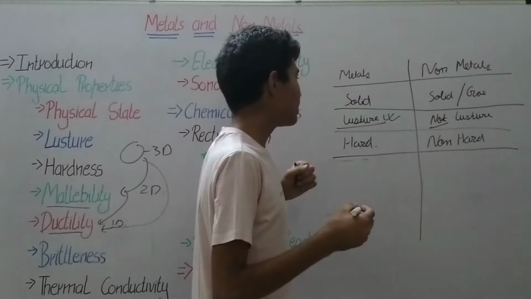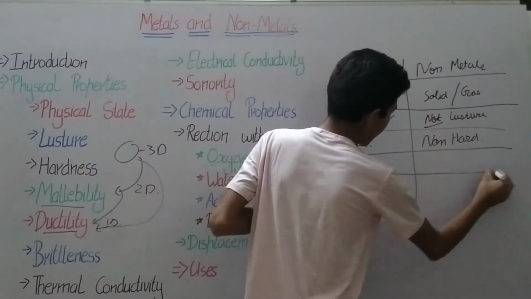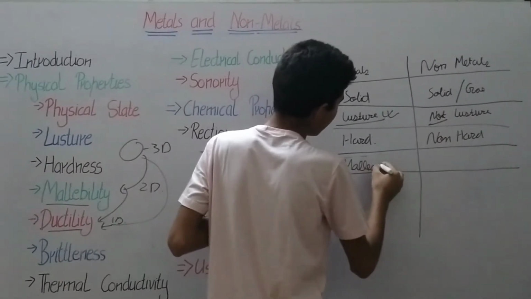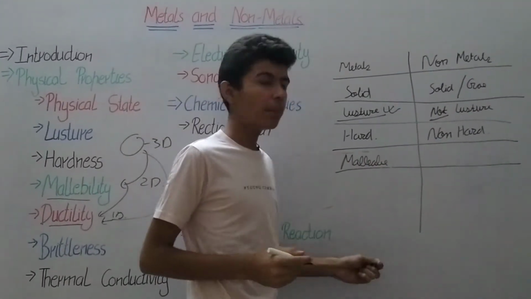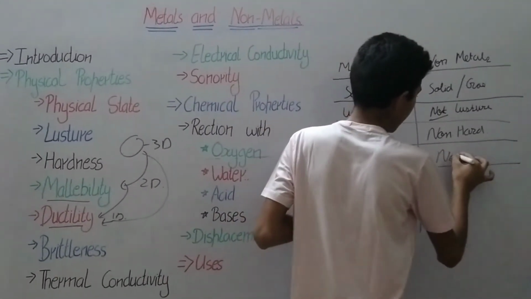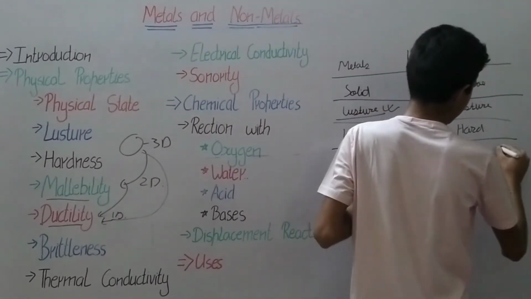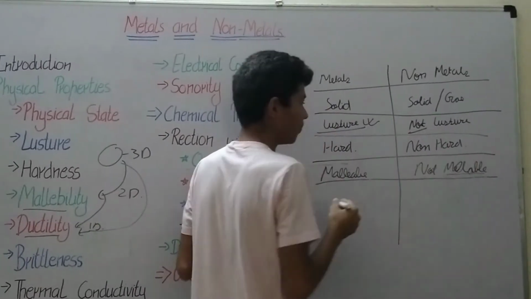For metals and non-metals: metals are malleable, which means they can be beaten into shape, but non-metals are not malleable.